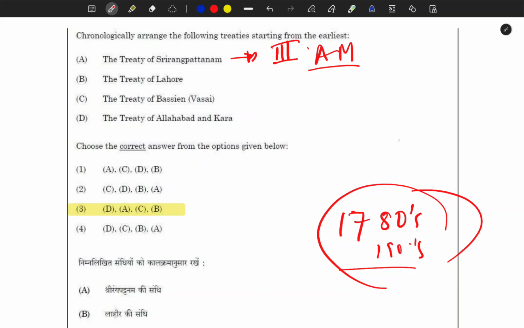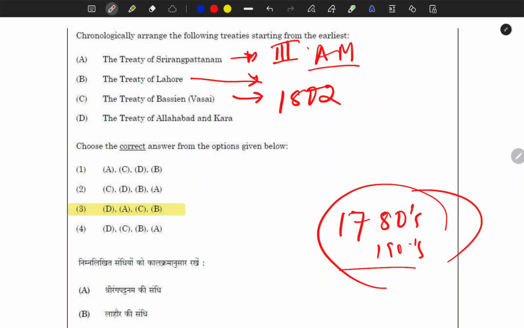Then you know what happened in 1799, in the fourth Anglo-Mysore War. The Treaty of Lahore was with the Sikh kingdom, and you already know that the Treaty of Bassein was in 1802.